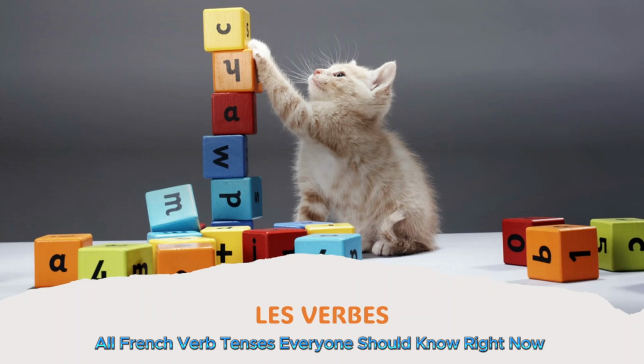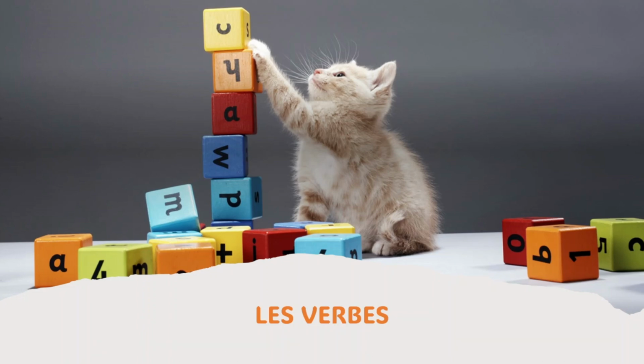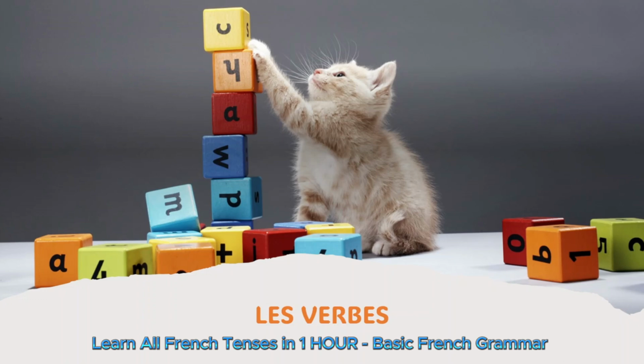Alors, I'm gonna cover a lot of stuff here, okay? Just in French, we have three types of verb. We have le verbe du premier groupe, le verbe du deuxième groupe, and the third group. Okay, so yeah.